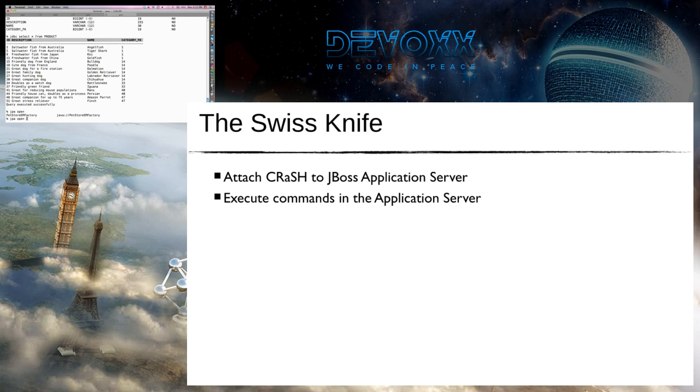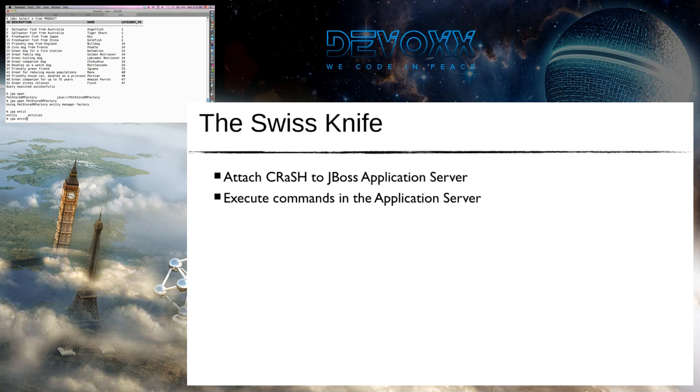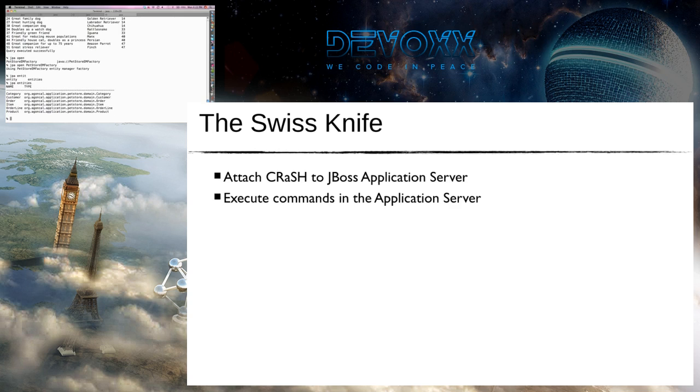So what we can do is use the JPA command, and we open the pet store EM factory. Now we are going to do exactly the same as we did for JDBC, but using JPA, and it's more interesting because the first thing we do is list the JPA entities, and here we can see all the entity beans that have been deployed in the current persistence factory.